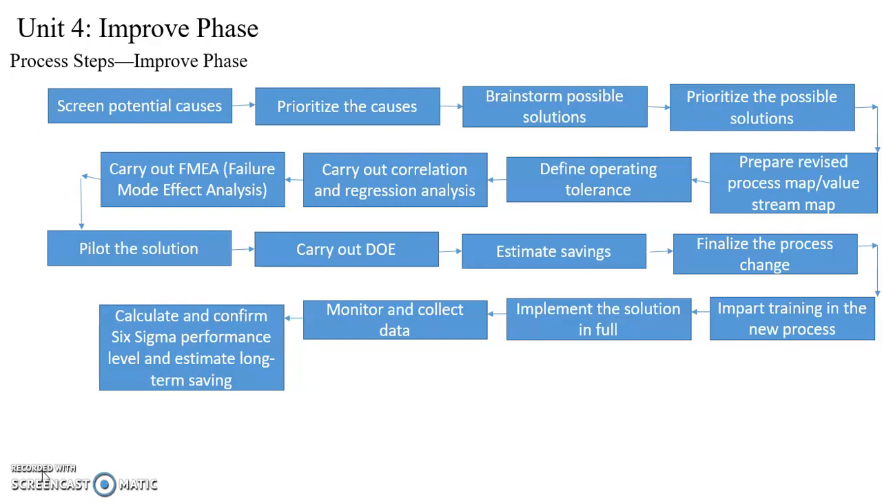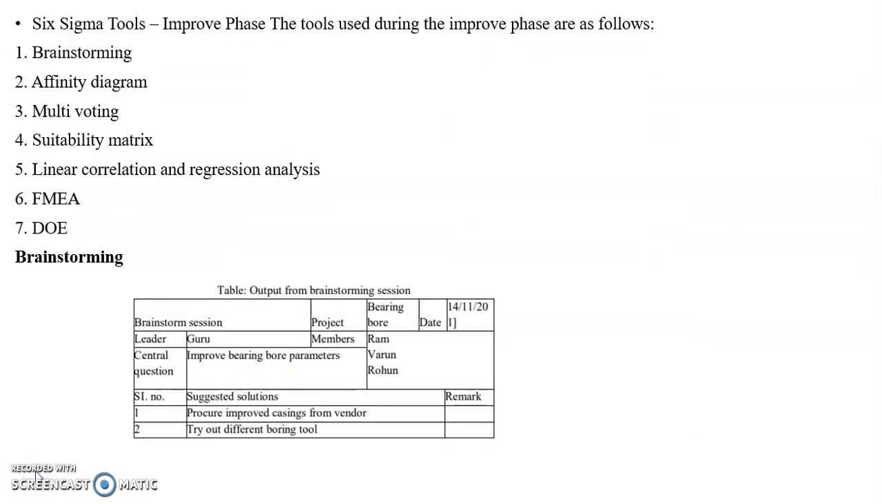Next, you will prepare the checklist. The checklist will be prepared by the team member or team members, and it should be approved by the team leader. Next, some Six Sigma tools in improve phase. There are several tools involved in this improve phase. The first one is brainstorming. Next are the tools used for prioritizing the solutions, that is affinity diagram, multi-voting and suitability matrix, then linear correlation and regression analysis, FMEA and DOE.